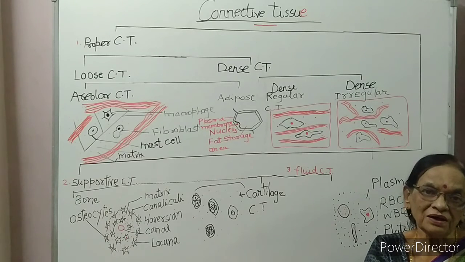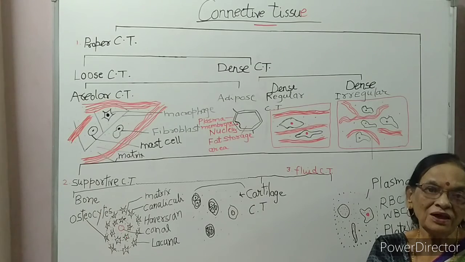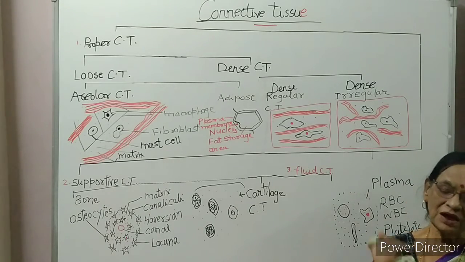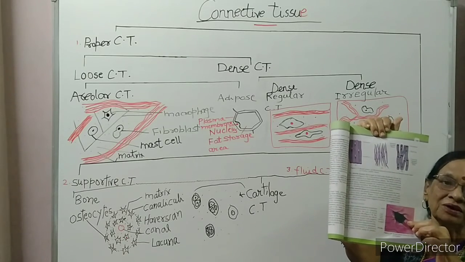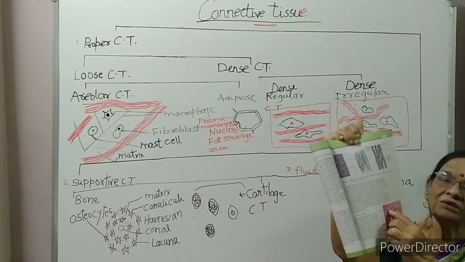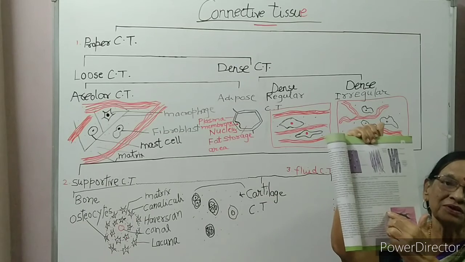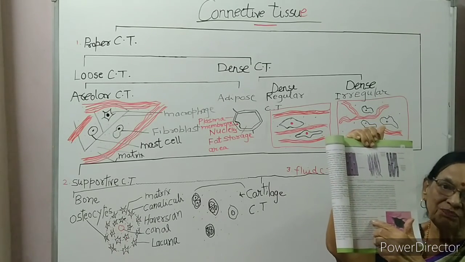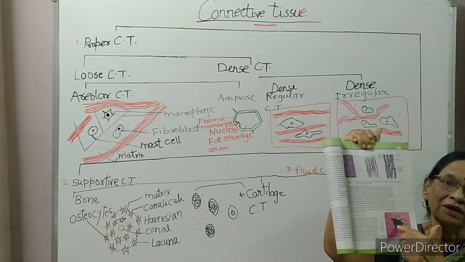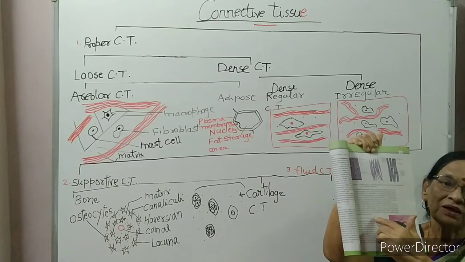These neurons are excitable cells. A neuron has two parts: cyton, the cell body having the nucleus, and a very long process called axon. So a neuron has two parts, cyton and axon.